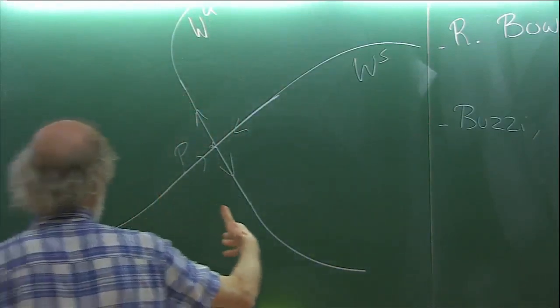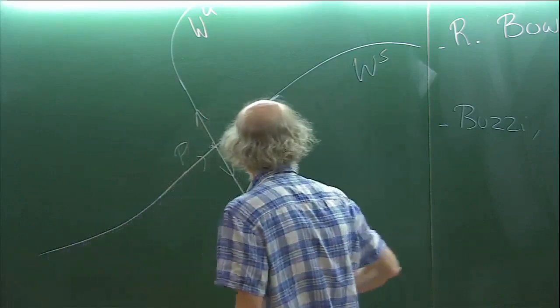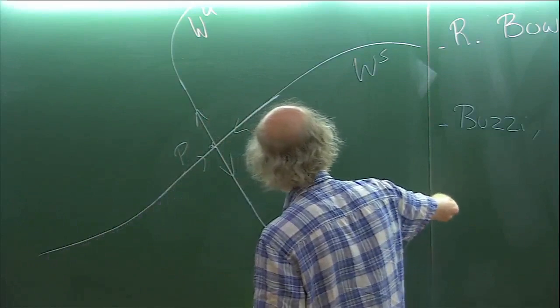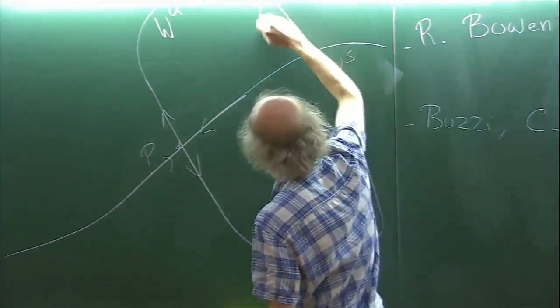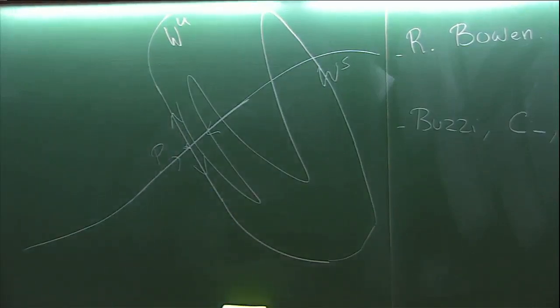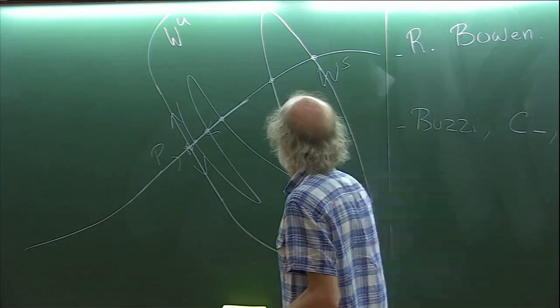In general, these manifolds are just immersed, but may be complicated, and they may accumulate on themselves. This is something quite intricate, we will see later. So Newhouse has introduced then the notion of homoclinic class. What we do is to look at the transverse intersection point between the stable and unstable manifold.